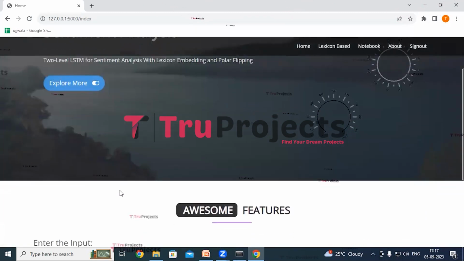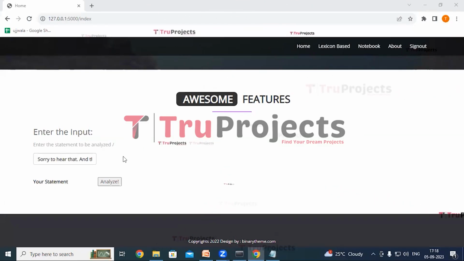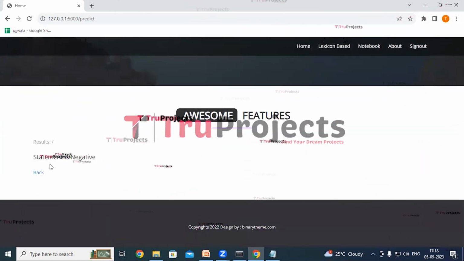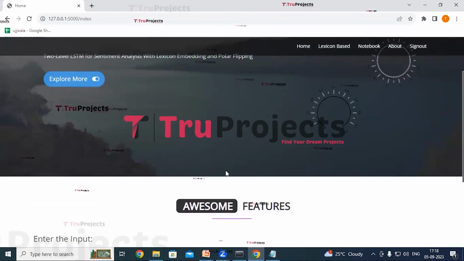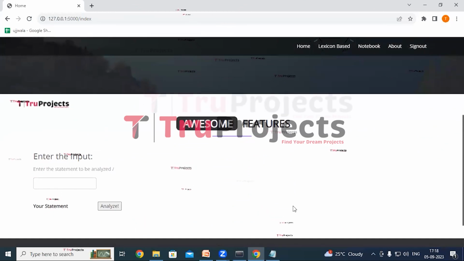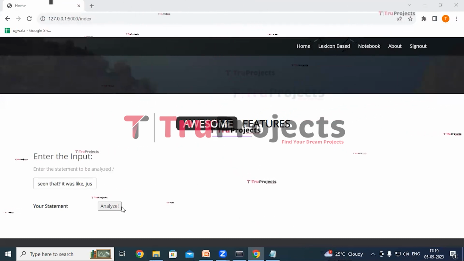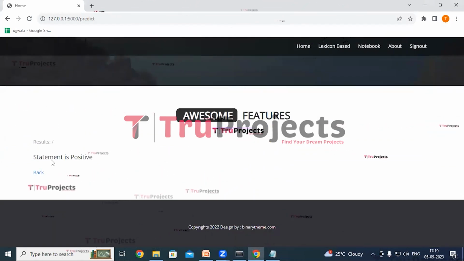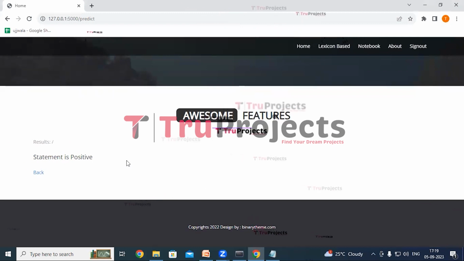Click on home. So this time we'll give another input. So I have entered an input here and now click on analyze. So here we can see the sentiment. It has classified it as negative. Again click on home. We'll give another input. So I have given another input this time and now click on analyze. So we can see the sentiment as positive. Similarly, we can give inputs and get the classifications for each input.